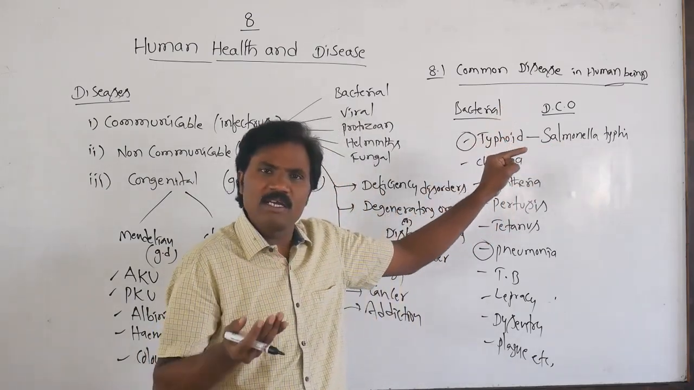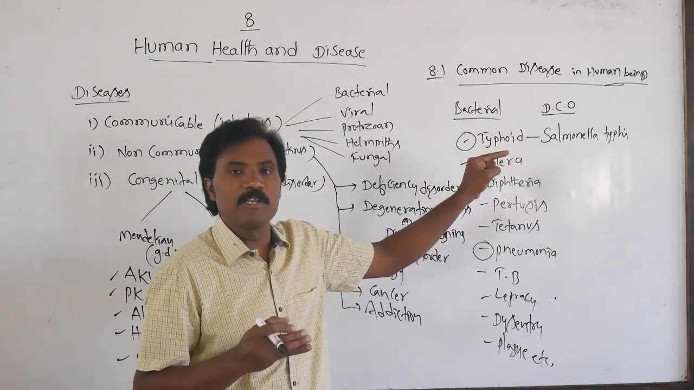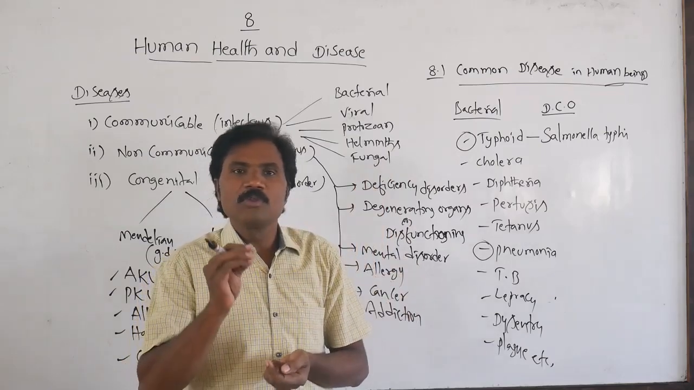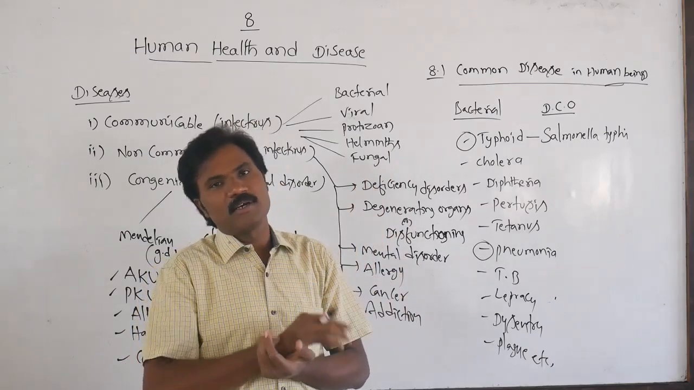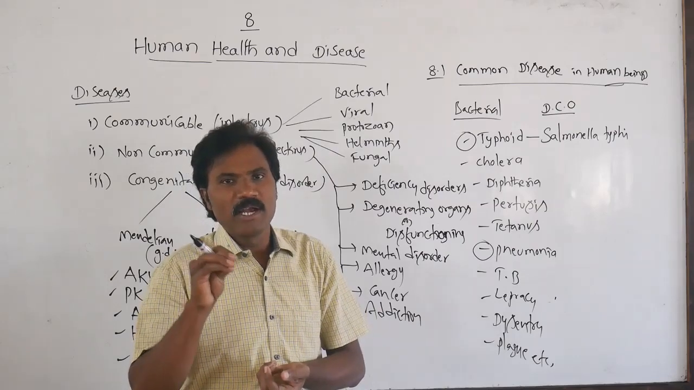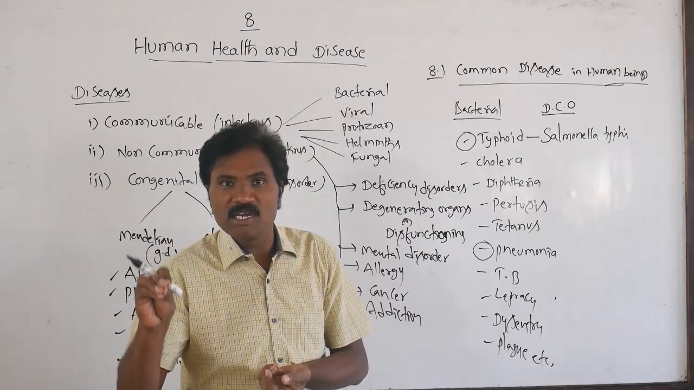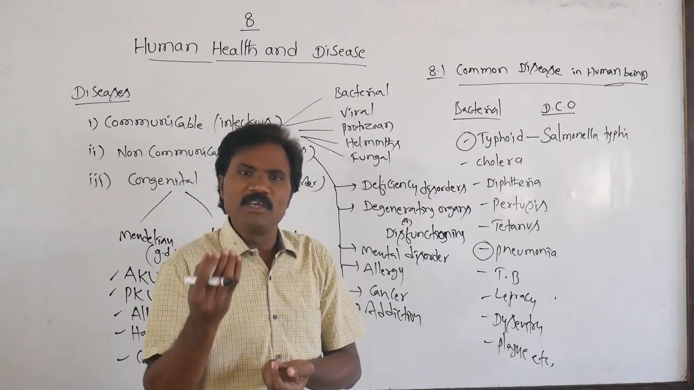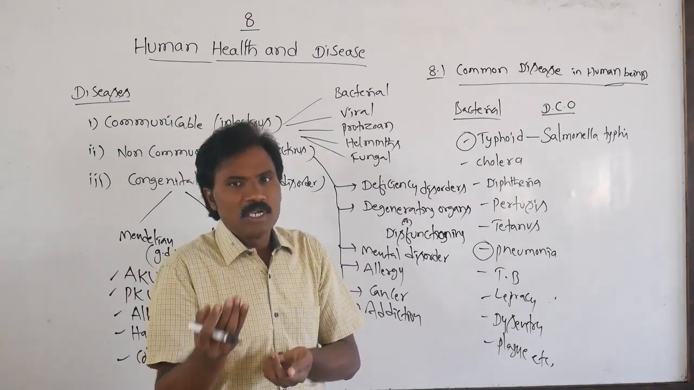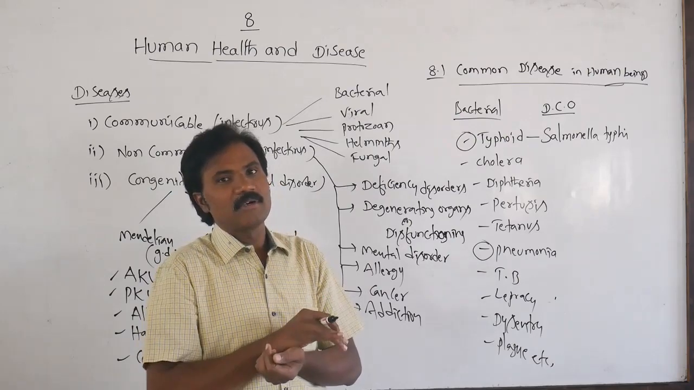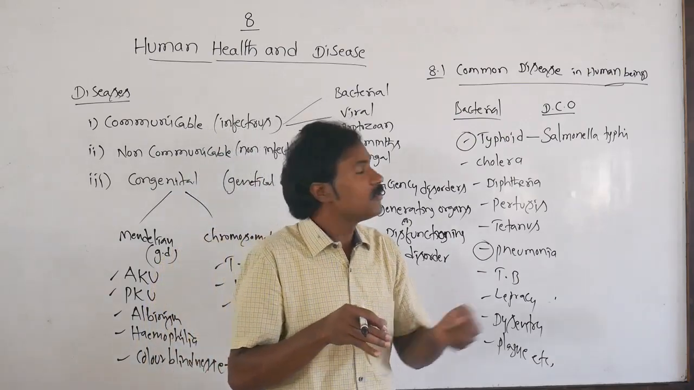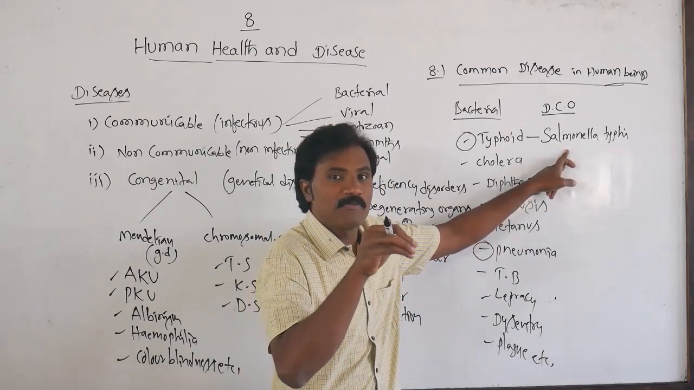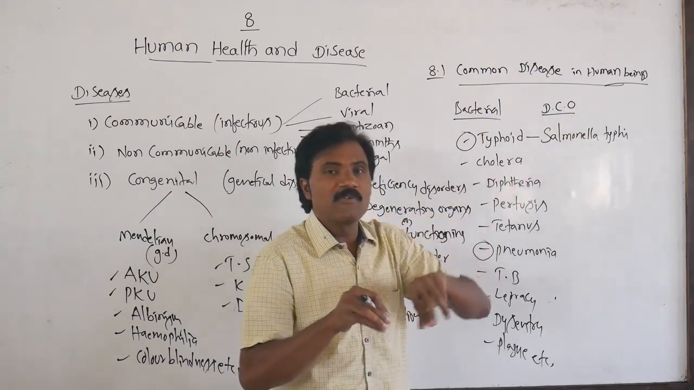How does it enter our body? That means, the infection, how does it enter our body? Normally it enters our body through contaminated food and water. If the food and water are clean, hygienic and healthy, then no disease causing organism enters. If the water is not clear, and the food is unhygienic, then such bacteria may enter our body.